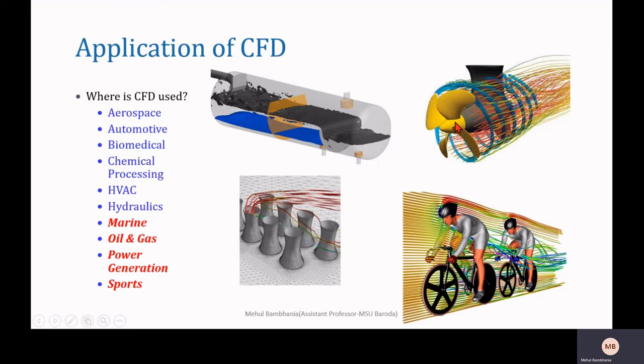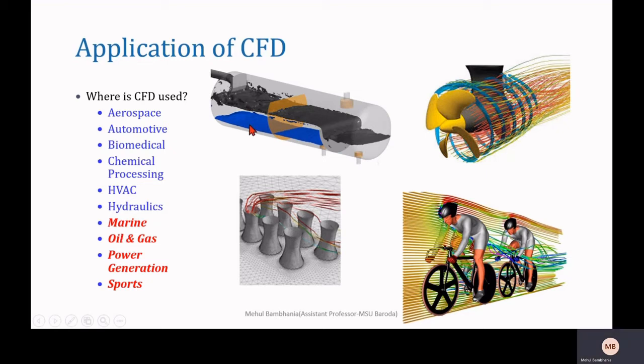The thrust amount depends on the pressure distribution over the blade profile of the propeller. That can be optimized by estimating the pressure distribution according to the shape of the blade profile, and we can improve the propeller efficiency on the marine side.